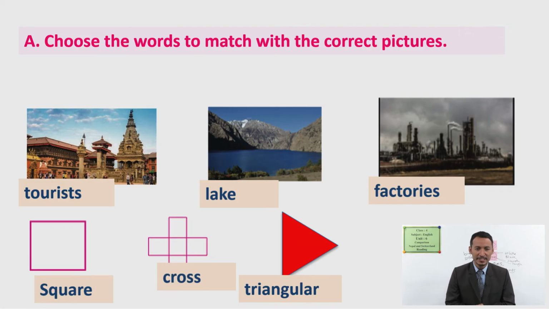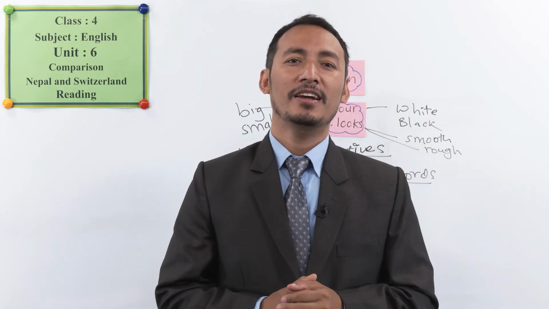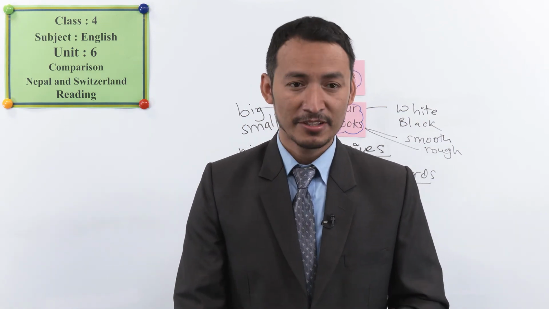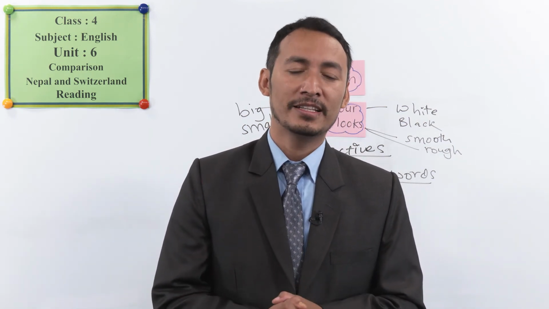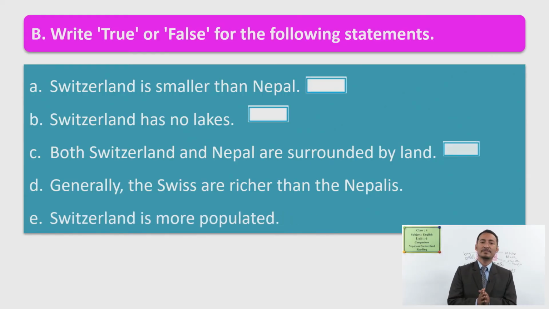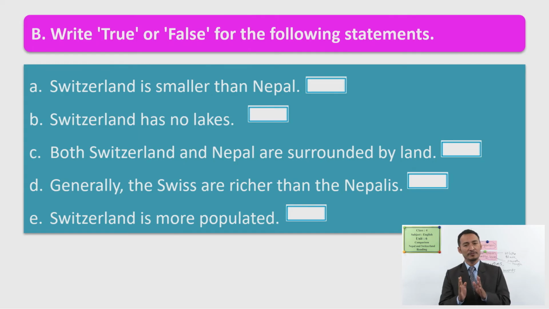Very nice, students. Now we will move to another exercise from our book, okay? Are you ready? Okay, then let's see our book. This is exercise B here. It's true or false. You have to find out the sentence. Is it true or is it false? By reading the previous lesson, by reading the text about Switzerland and Nepal.